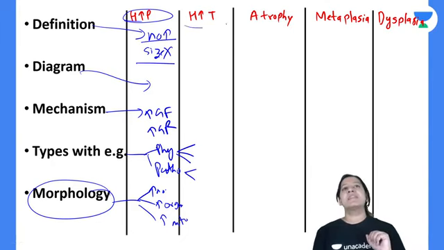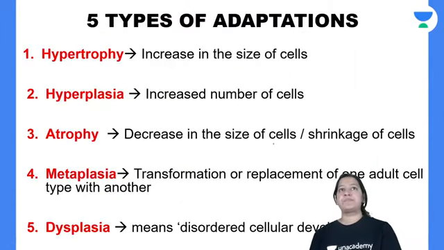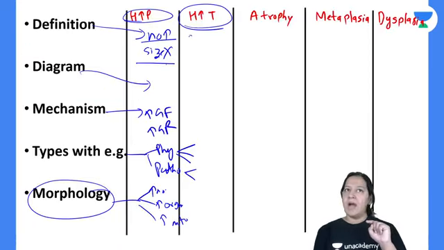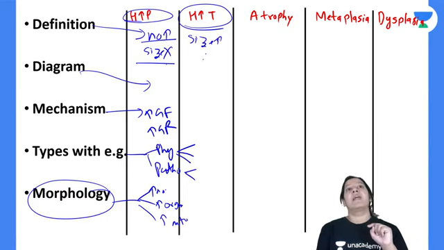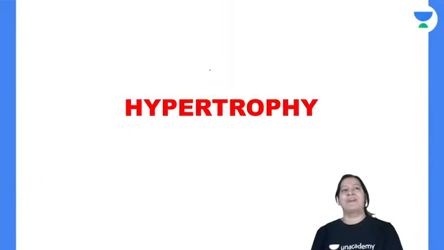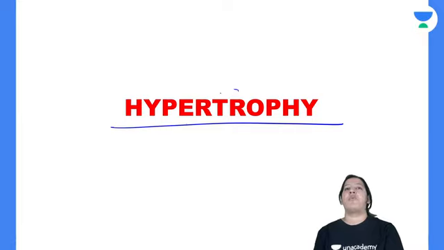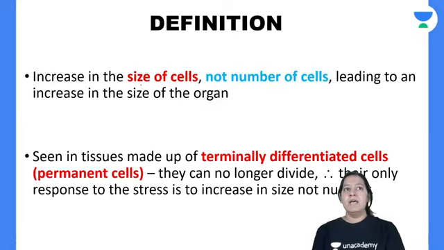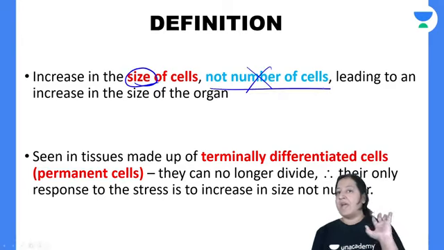So let me start the second adaptation, hypertrophy. Hypertrophy. Trophy means size. Here the number was increasing, not the size. Here the size will increase, not the number. So increase in size, not number. Let me start the second, hypertrophy. Trophy means size. Can you see? Size. So increase in size, not the number. Right? Negative finding also, again I am saying.